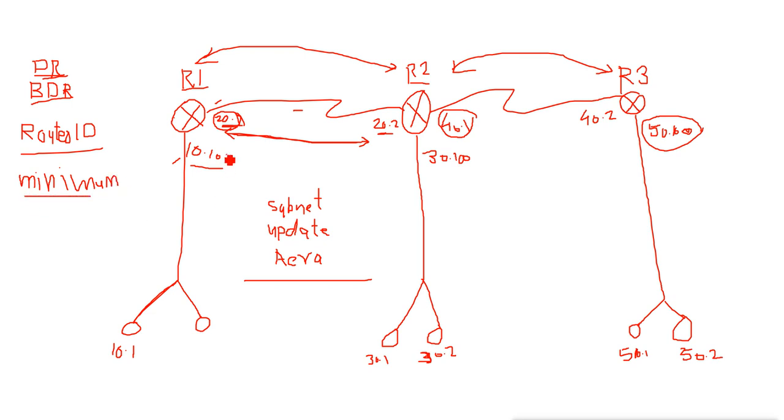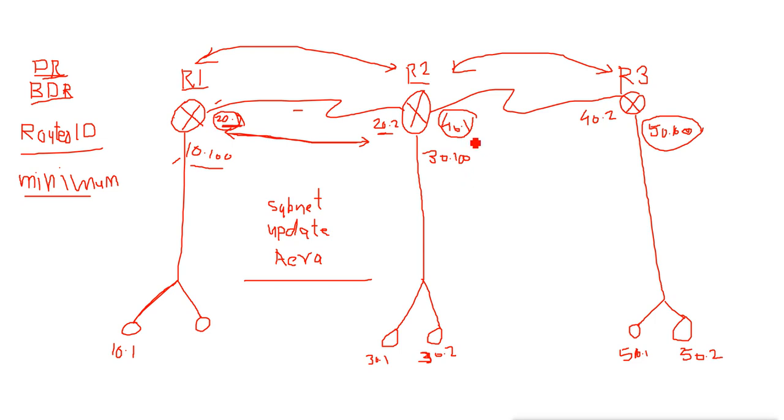When router 1 says my ID is 20.1 and router 2 says my ID is 40.1, who will win? Router 1 will win, and it says my ID is less than yours, so I am the winner.